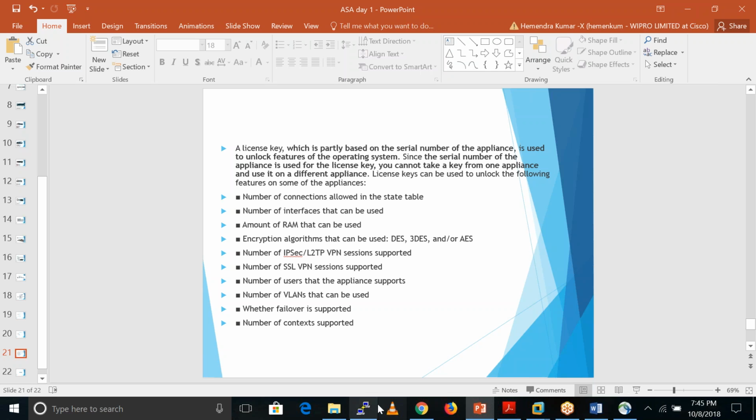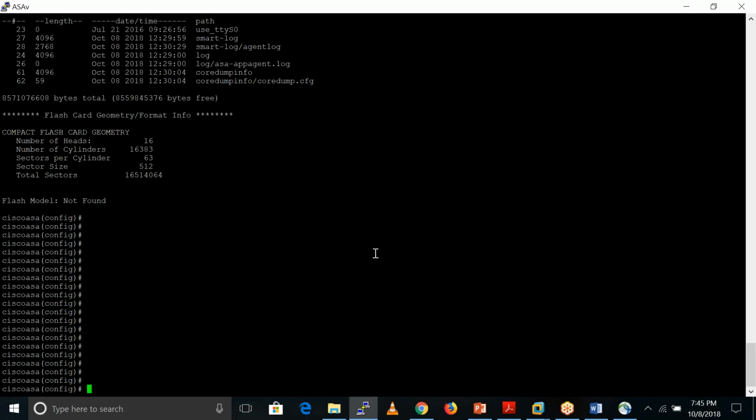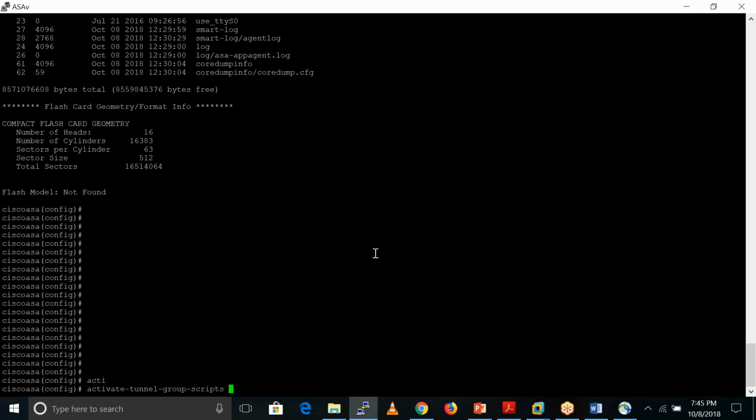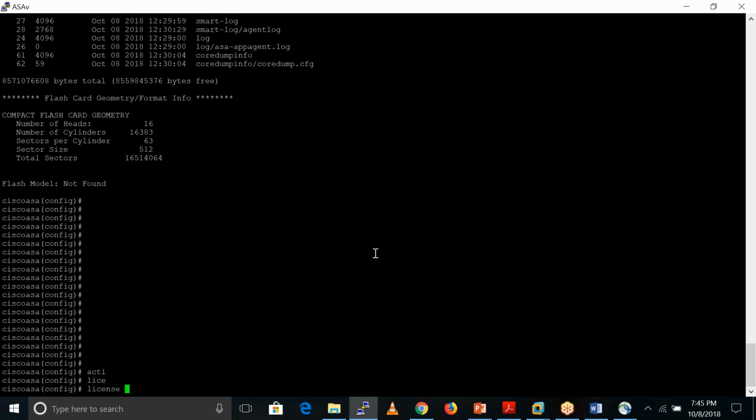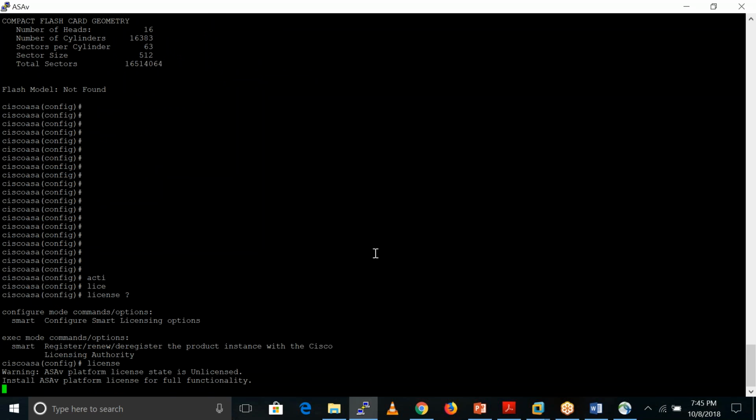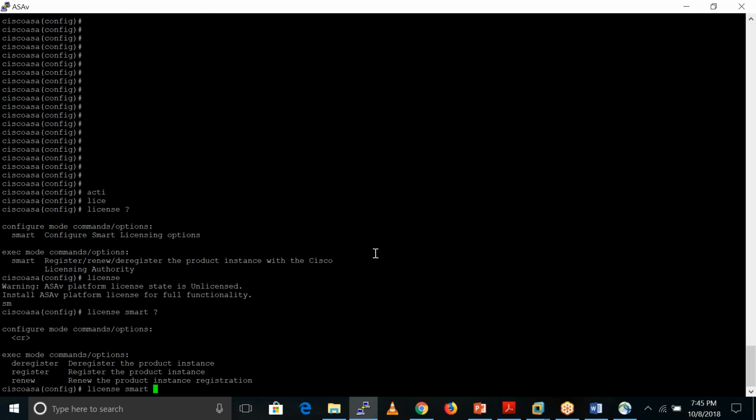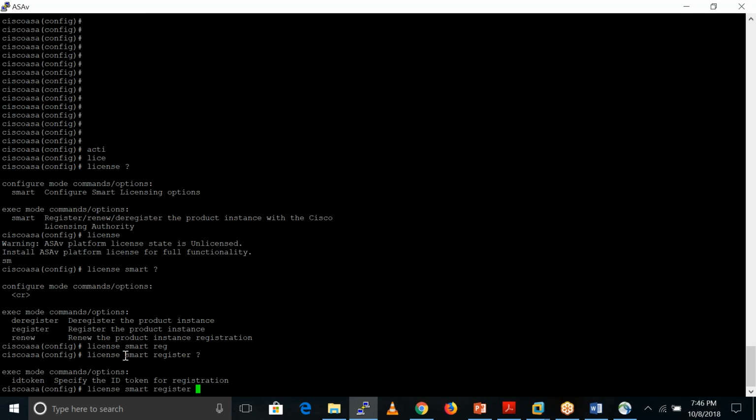So how can we enable a license generally? There is a command like activate. This is for a smart license. After that we put the register. If we have any token, we can give that token. So it now connects with the Cisco portal and registers the details from there, and you also fetch the license from there.